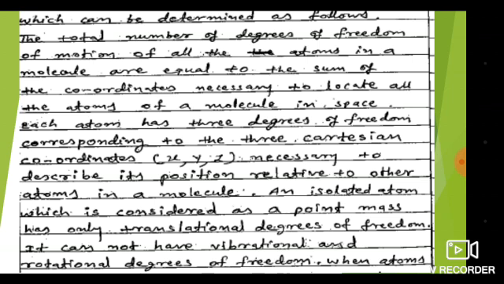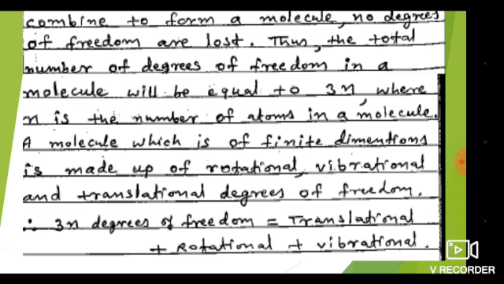When atoms combine to form a molecule, no degrees of freedom are lost. There is no change in the degrees of freedom. Thus the total number of degrees of freedom in a molecule will be equal to 3n. What is 3n? That is 3 Cartesian coordinates, 3, and n is the number of atoms in a molecule.